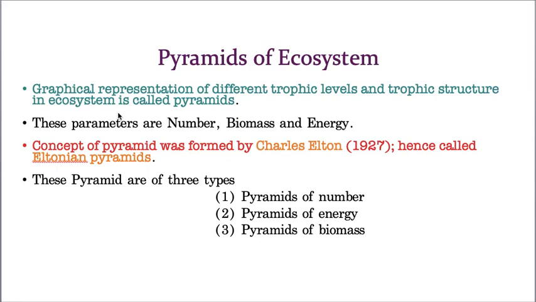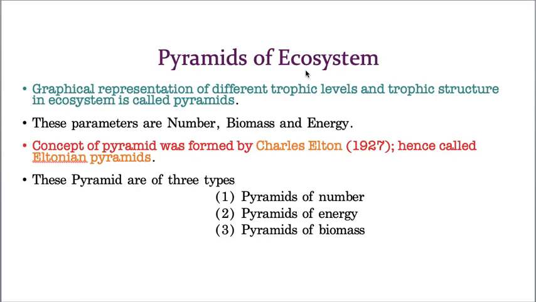That means, first of all, producers, and then primary consumers, that means herbivores, and then secondary consumers, that means carnivores, and climax or top carnivores. Like that we will arrange, and we will start taking the parameters such as number, biomass, and energy, and according to these parameters we will arrange these organisms of various trophic levels, and that arrangement is called pyramids of ecosystem. Hope you understand. Very simple. Please try to understand what I am telling.